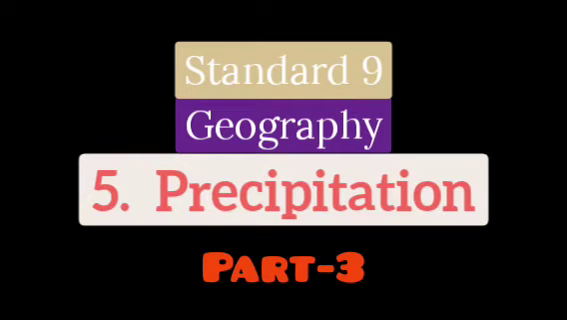The Congo Basin of Africa and the Amazon Basin in South America experience convectional rainfall. Why? Because the Congo Basin and Amazon Basin are situated around the equator. Such rainfall occurs in a very limited area in the world, because there are very limited areas in the world which are exactly around the equator. So this is called convectional rainfall.